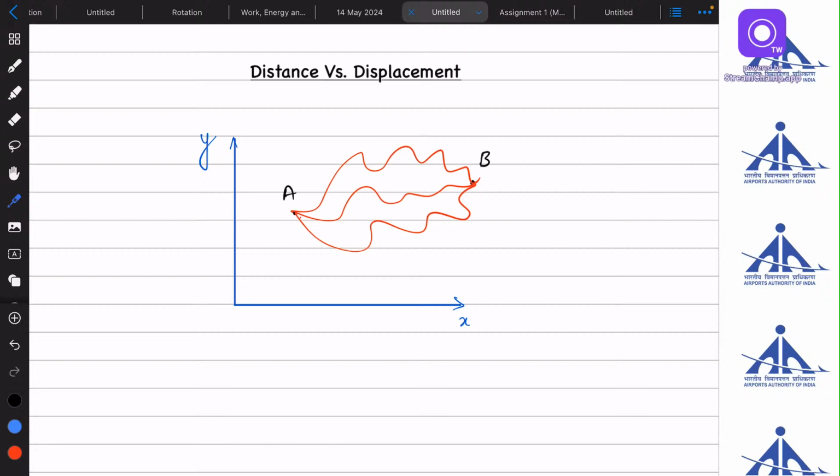But what is the displacement? I told you that if you join these 2 points, the starting point and the ending point, this will be known as the displacement of the body.